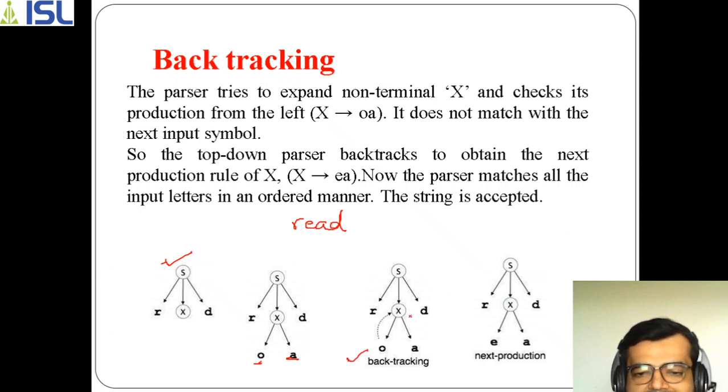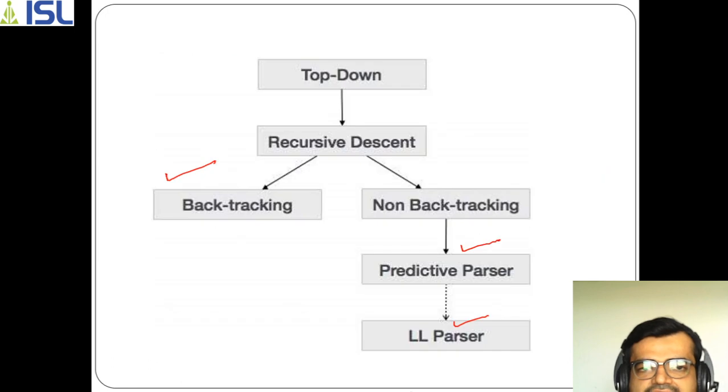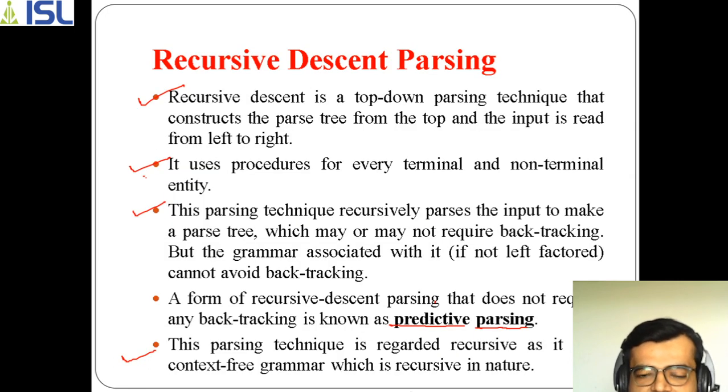When it performs the backtracking, this OA goes back towards X and goes with the next option. What is the next option here? It is EA. When it goes to the next option, you will ultimately get the desired output string, which is "read". So in this way, the string can be accepted by performing backtracking. This is how the recursive descent parser works.